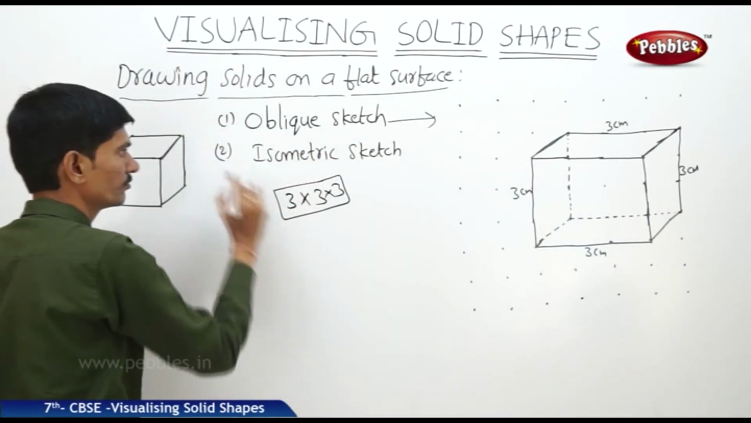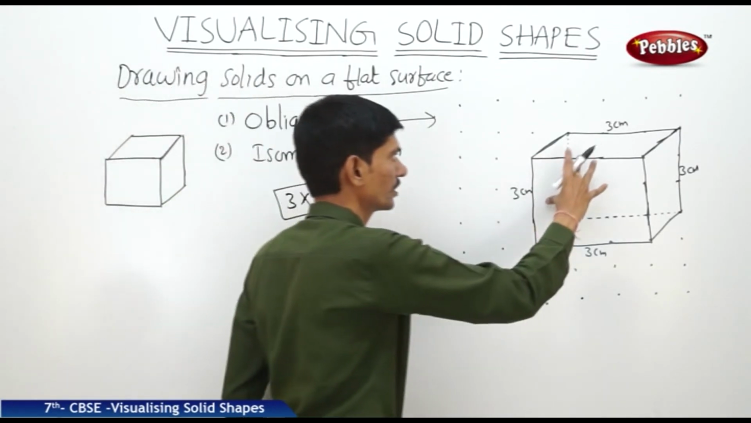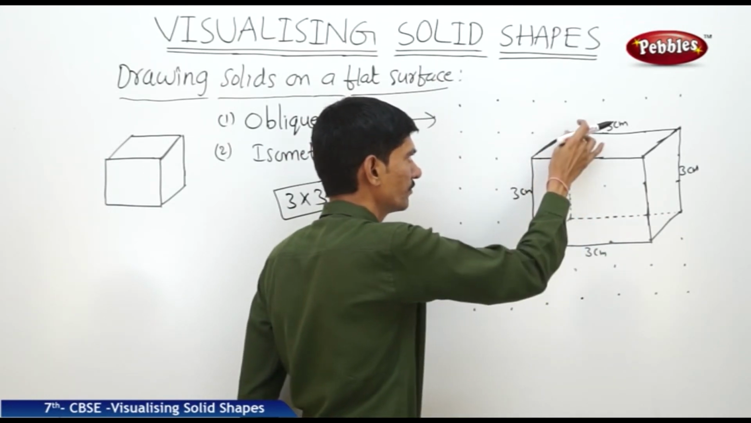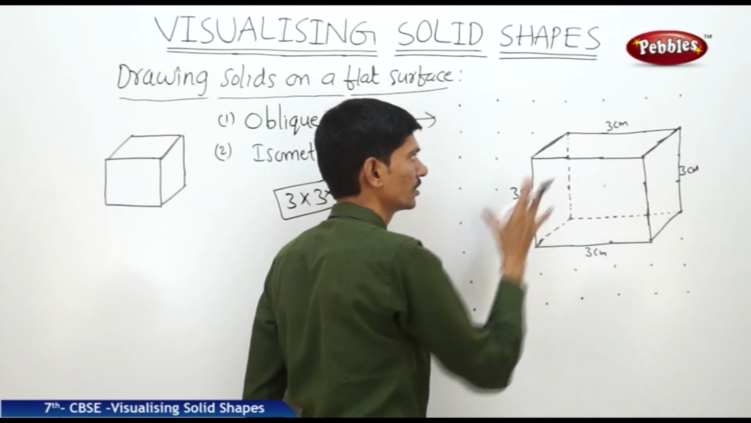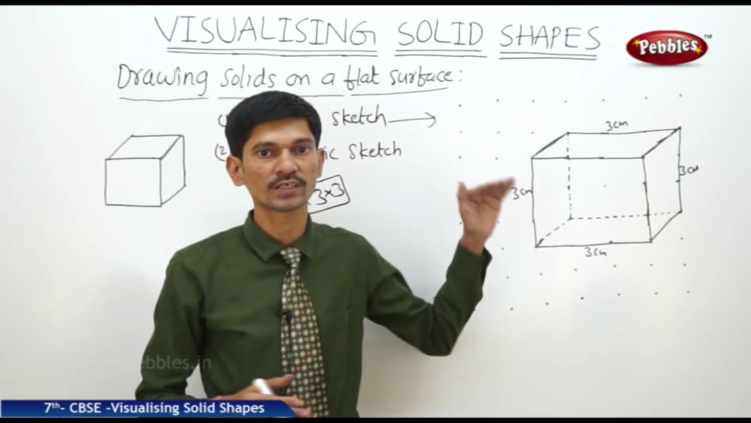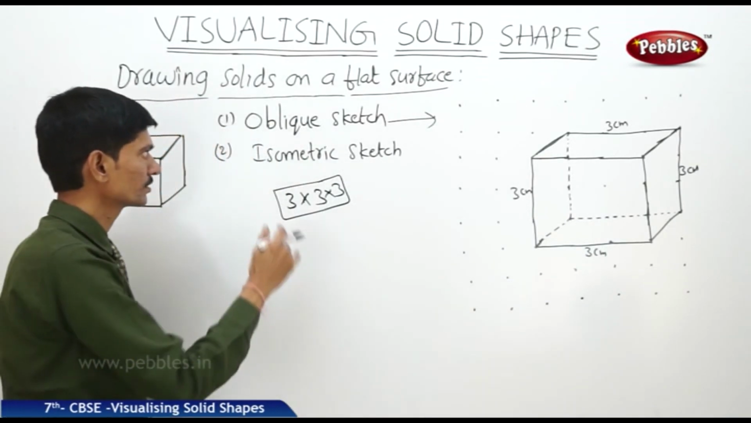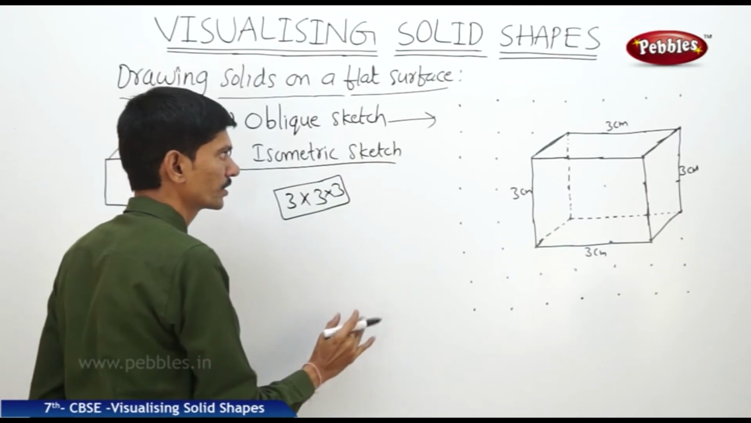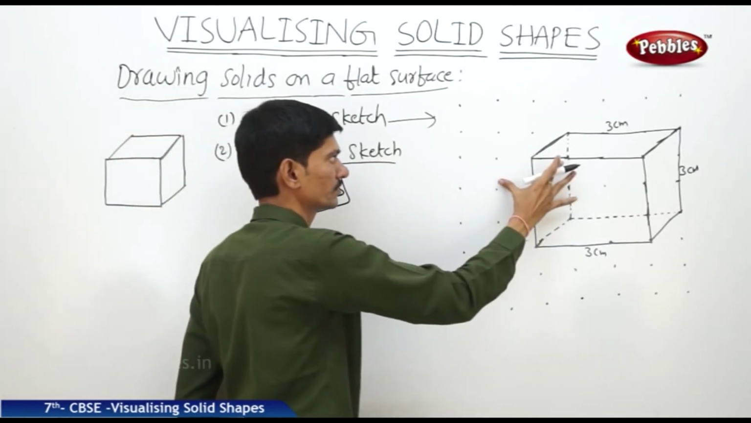But even though we are able to recognize this as the cube, how to make even these edges also equal in case of a cube? To overcome this problem, there is another method of sketch, that is isometric sketch. Using the isometric sketch, we can even represent all the edges equal.